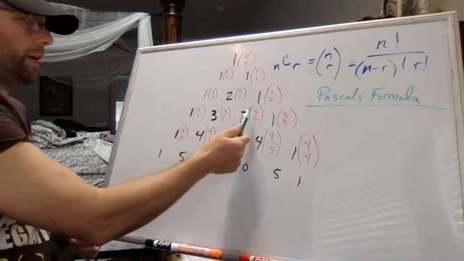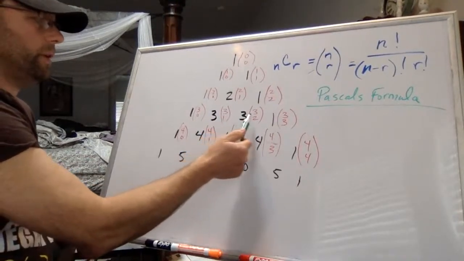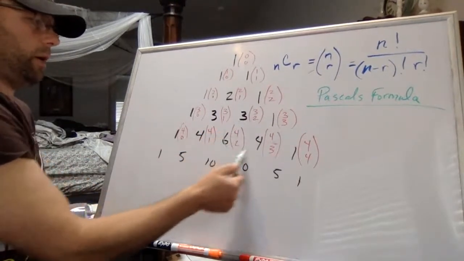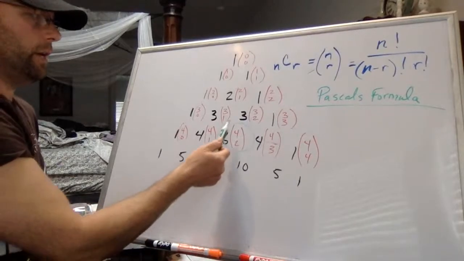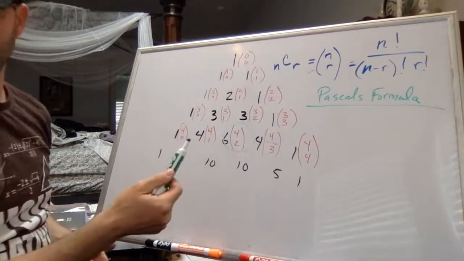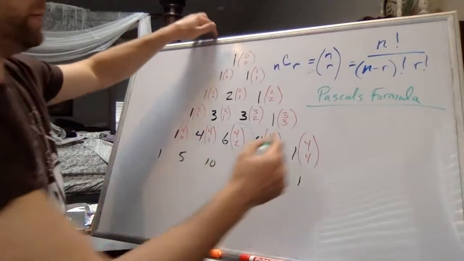basically generalizes that the two things that happen above a particular thing, a general thing, can be added together to get the next thing. So Pascal's formula looks like this.